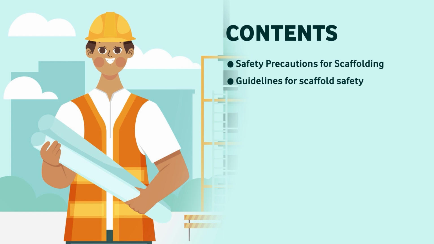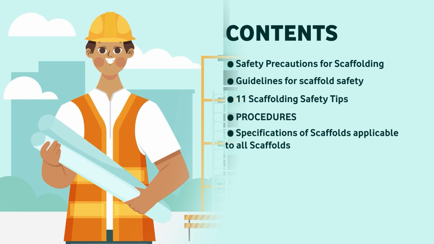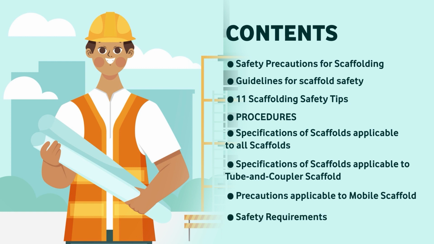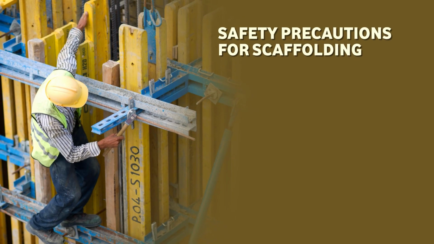The third is 11 scaffolding safety tips, procedure of scaffolding, specification of scaffolds applicable to all scaffolds, specification of scaffolds applicable to tube and coupler scaffold, precautions applicable to mobile scaffold, and the last one is safety requirements. Let us discuss briefly the safety precautions for scaffolding.